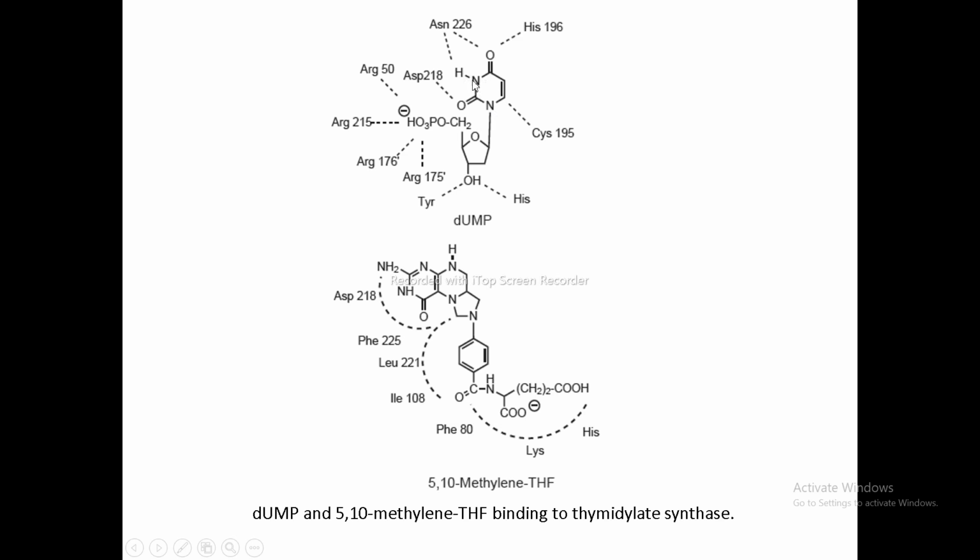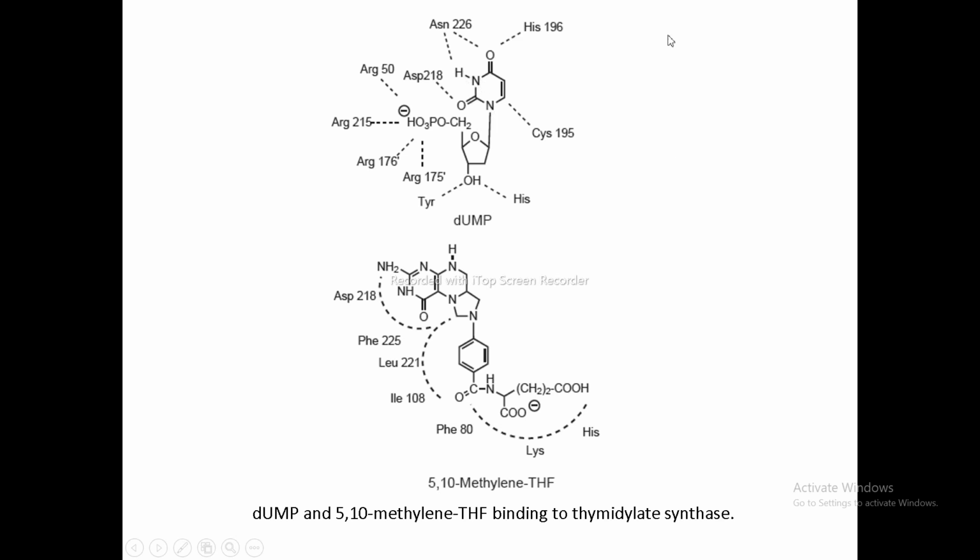This is the third nitrogen, no? So this asparagine 226 forms hydrogen bonds with this carbonyl group and the N3 hydrogen group of this dUMP substrate.